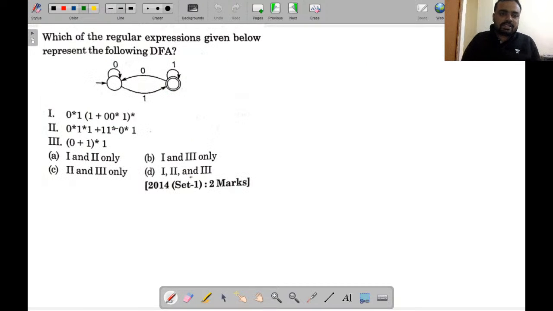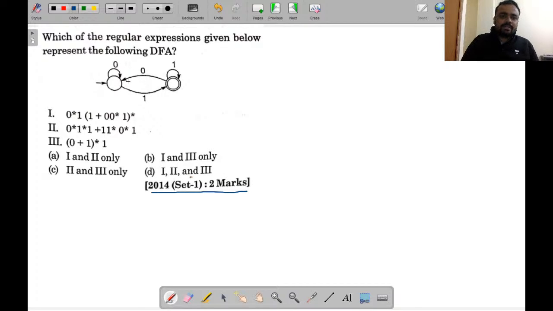So just see the next numerical. See, this is one of the interesting numericals that were asked in GATE 2014, 2 marks. Just see over here what they are asking. They are asking which of the regular expressions given below represents the following DFA.